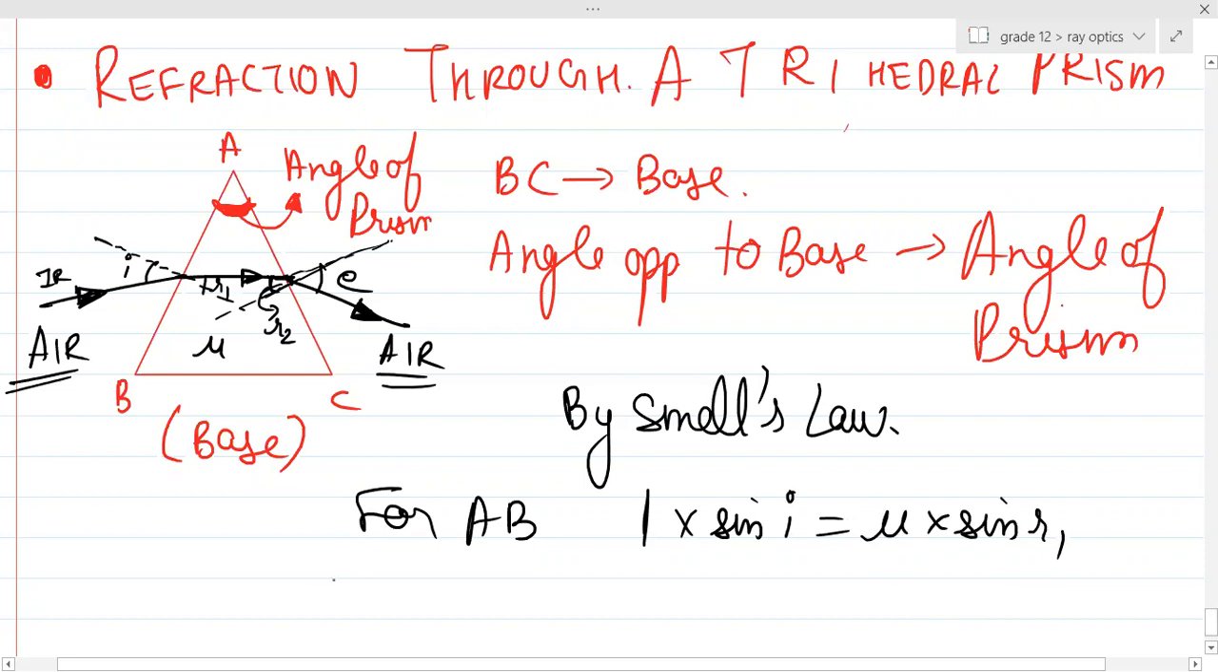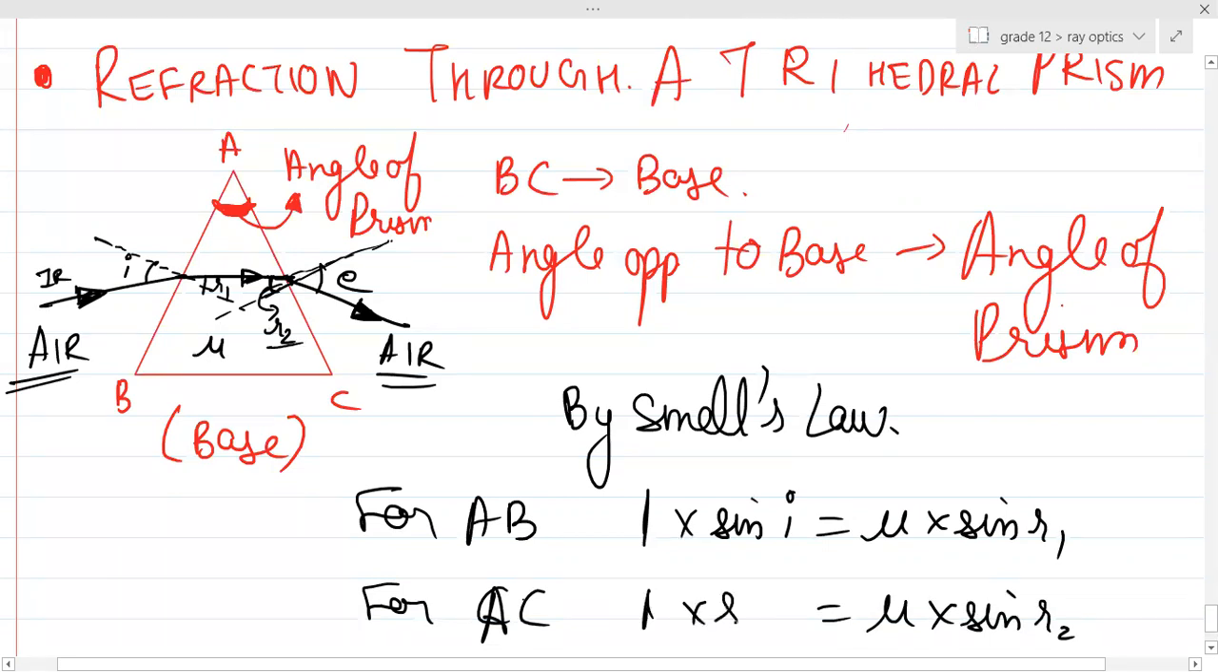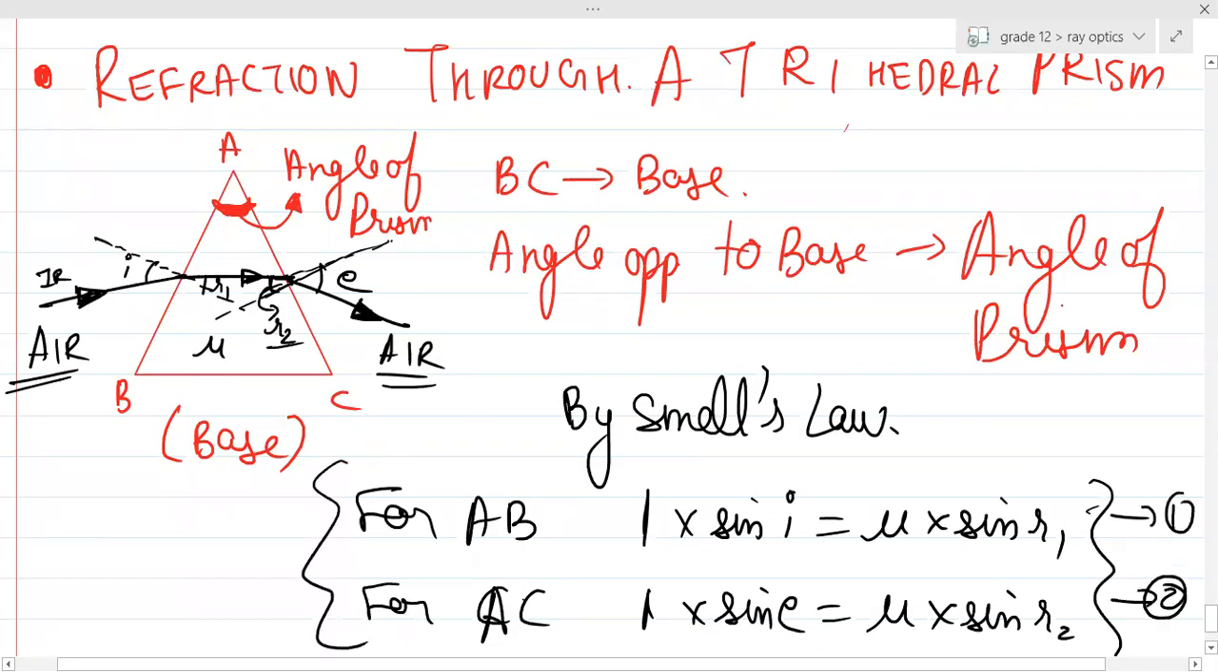Similarly, for surface AC, can you apply it again? Mu into sine R2, since it is inside the medium. So mu multiplied by sine R2 is basically 1 into sine E. So basically, by applying Snell's law, you'll get two equations, 1 and 2, right?